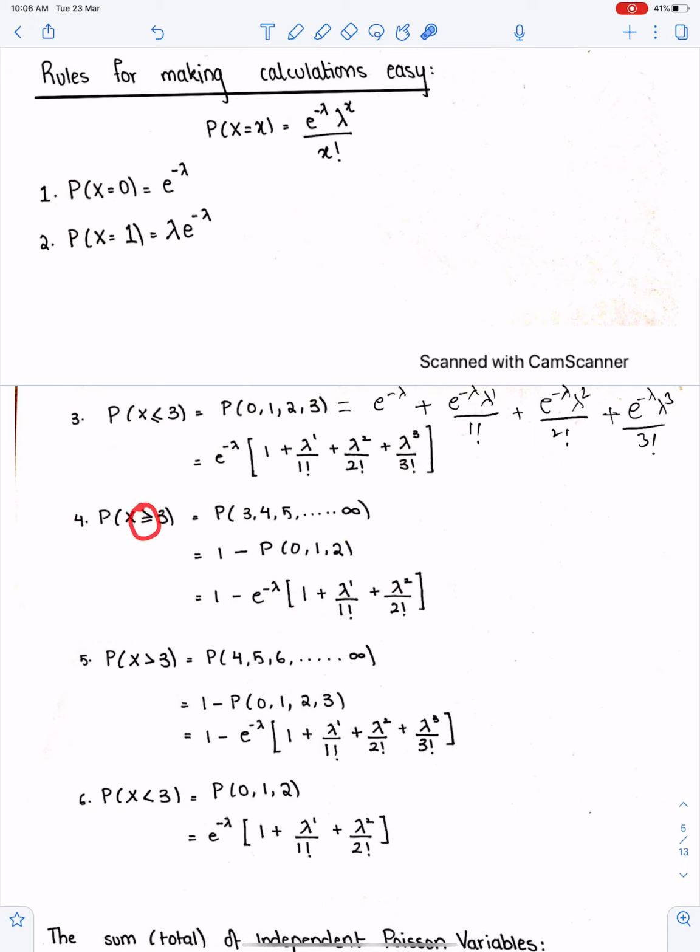Here 3 was inclusive, so we started with 3. Here 3 is exclusive, so the direct method will start from 4. So we have to write 1 minus 0, 1, 2, 3. Always write the direct method. I mean list all the possible integers first, like 2, 3 possible integers, and then use 1 minus the probability of those numbers which are not in this direct method list.